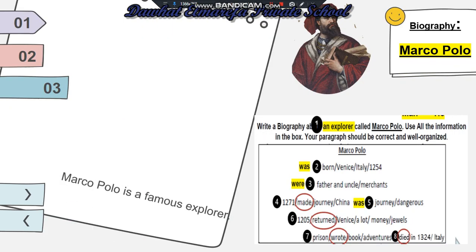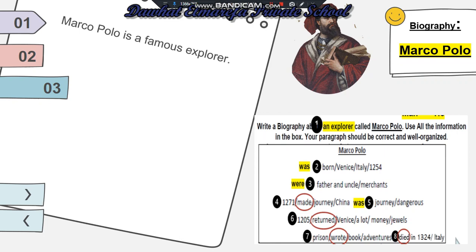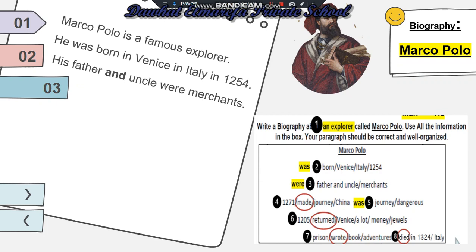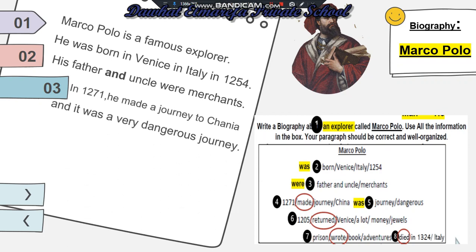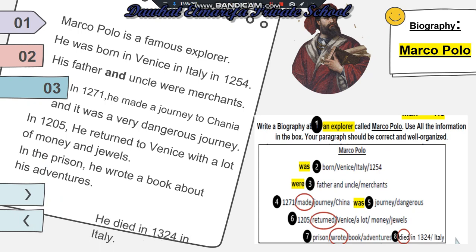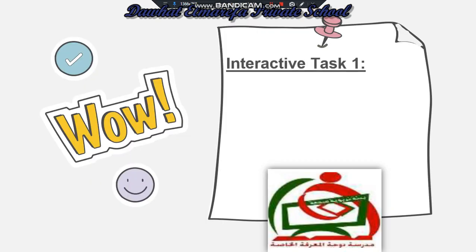We can say the first sentence. Marco Polo was a famous explorer. He was born in Venice in Italy in 1254. His father and uncle were merchants. In 1271, he made a journey to China, and it was a very dangerous journey. In 1295, he returned to Venice with a lot of money and jewels. Later, he wrote a book about his adventures. He died in 1324 in Italy. Excellent, my student.